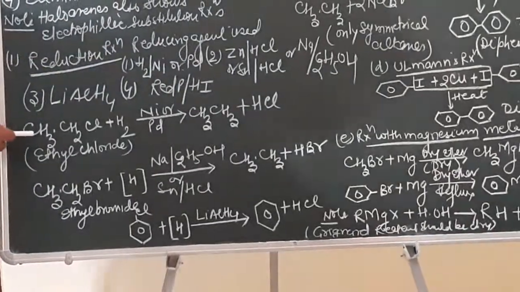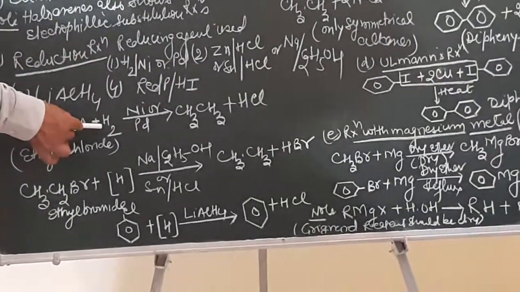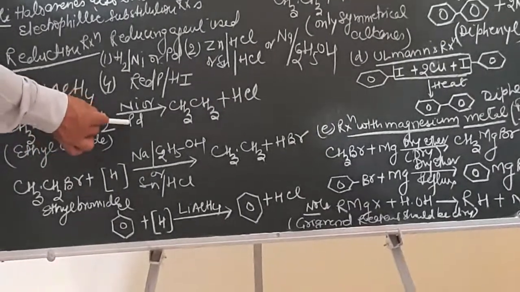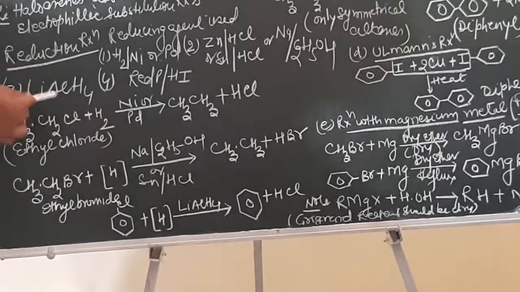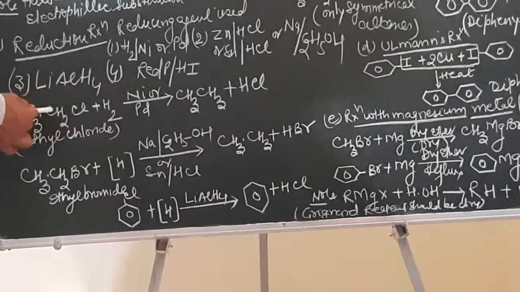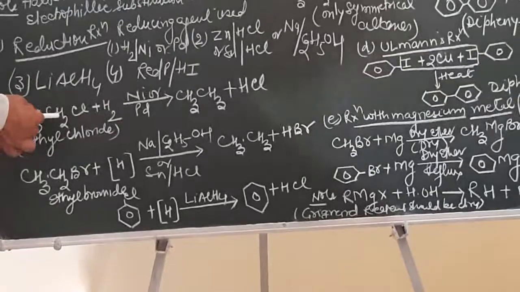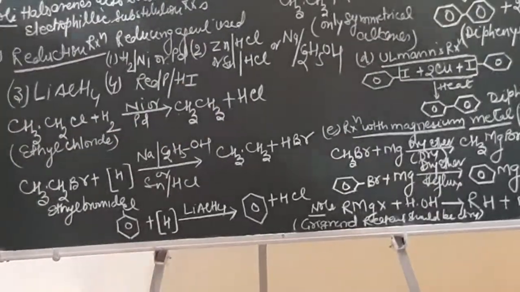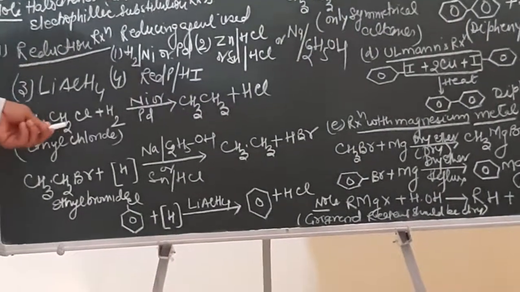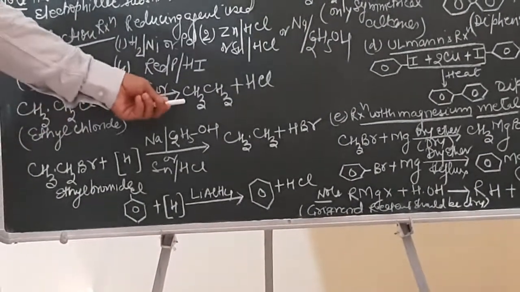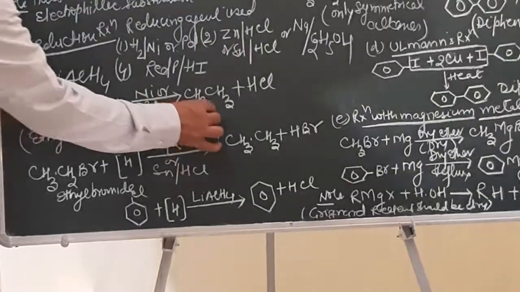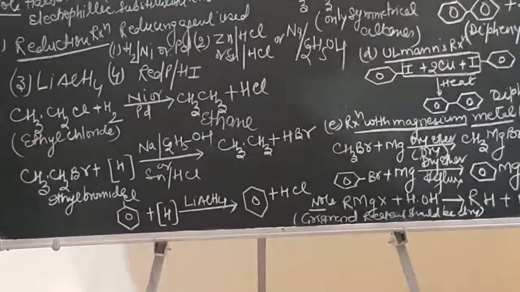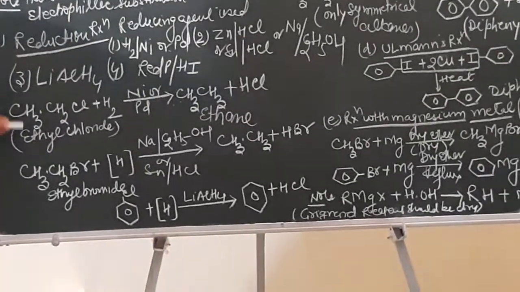As an example, if you take ethyl chloride and reduce it with hydrogen in the presence of nickel or palladium, what is the reduction reaction? Addition of hydrogen. So hydrogen will add to this. It will result in the formation of ethane and HCl will be given out. Just see, this is a property of alkyl halide and a method of preparation of alkane. So what is formed over here? It results in the formation of ethane. In class 11 also, this reaction was done with you.